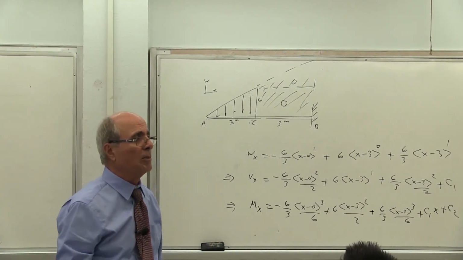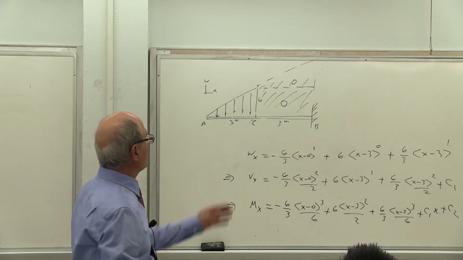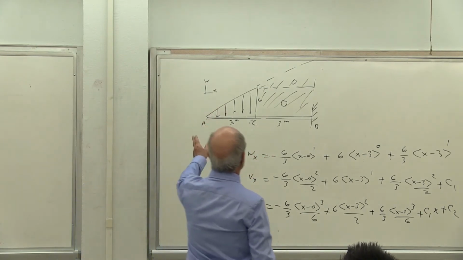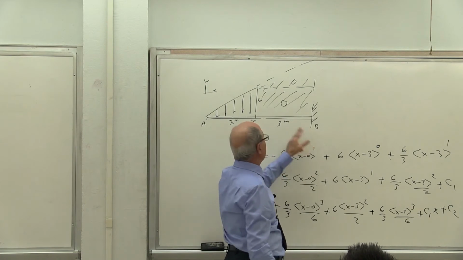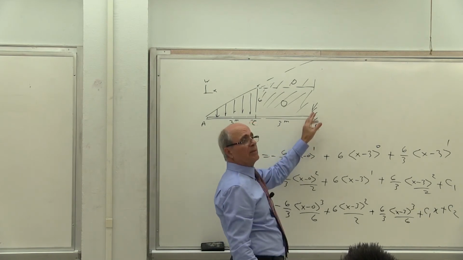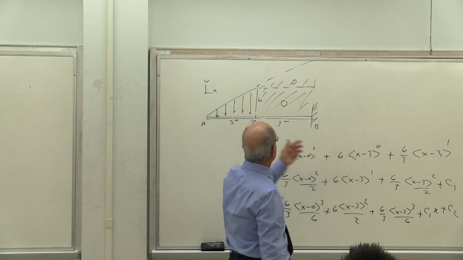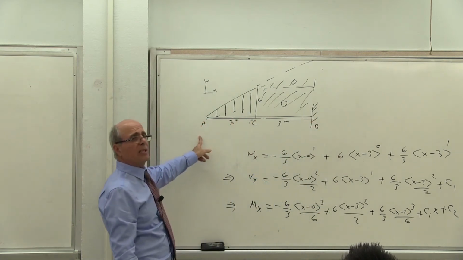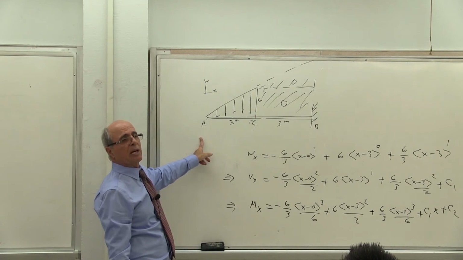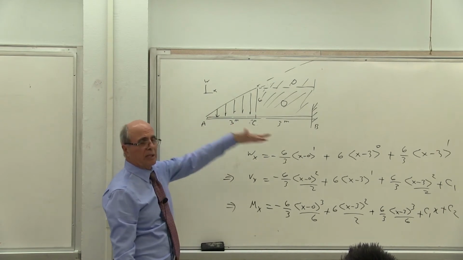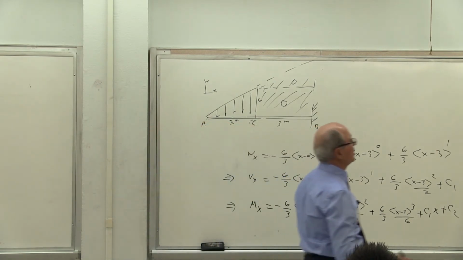Yes or no? What are my boundary conditions? Notice you can say many things. You can say at x equal to 6, the shear value is 9. Is that correct or not? Why should I use that, when I have this here? What's the shear value at this point? 0. Is that correct or not? Because it starts from 0, that is linear. So why not use that, which is much simpler?